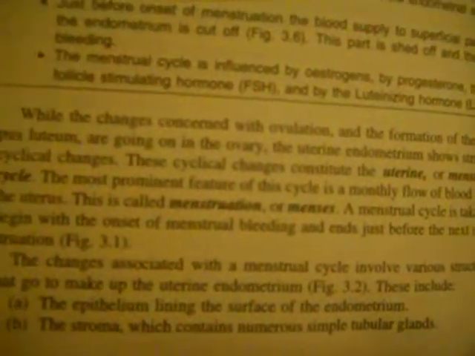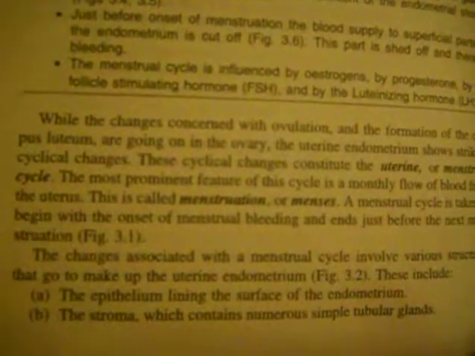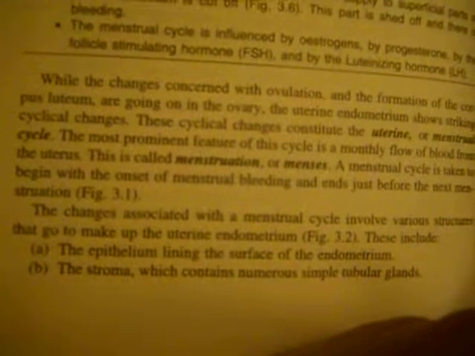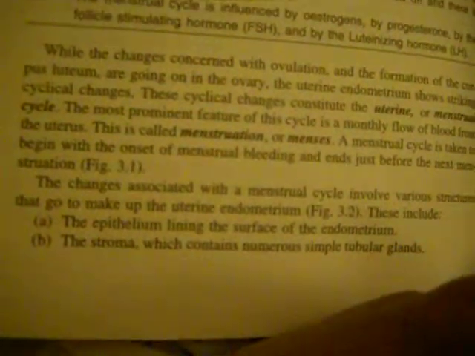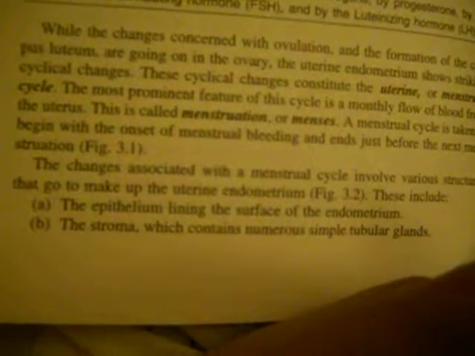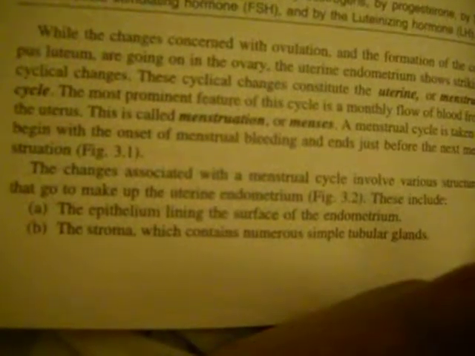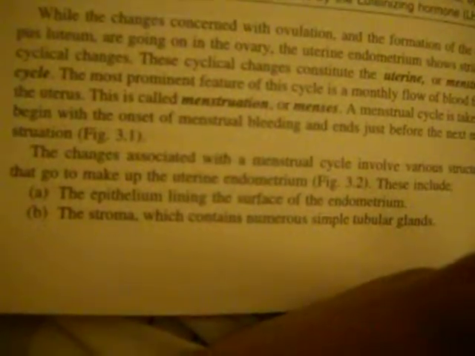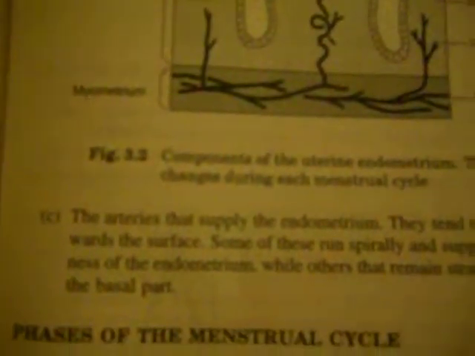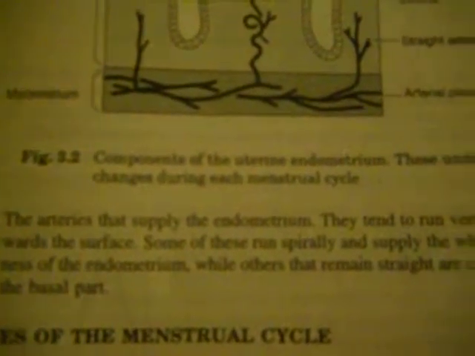And the menstrual cycle is taken to begin with the onset of menstrual bleeding and ends just before the next menstruation. The changes associated involve various structures that go to make up the uterine endometrium. And these include the epithelium lining the surface of the endometrium, the stroma, which contains numerous simple tubular glands, the arteries that supply the endometrium.